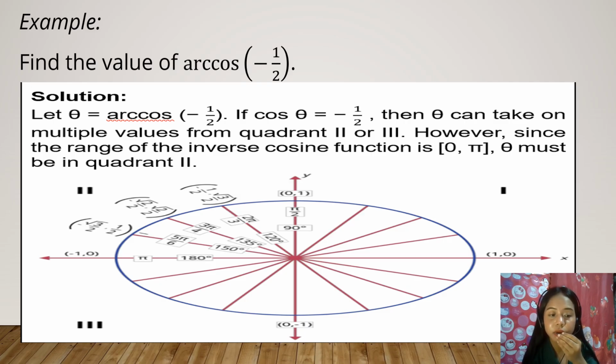Okay, so since cosine is negative and we are in quadrant 2, ano sa quadrant 2 man? Kay ang giingon diri inverse cosine function, di ba? Nag-mention sa diri og the range of the inverse cosine function is 0 and pi. Di ba ang value sa pi is unsa? 180, di ba?